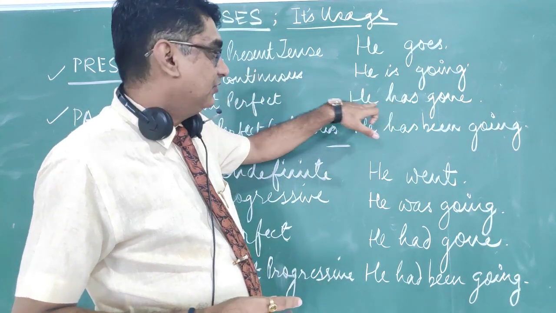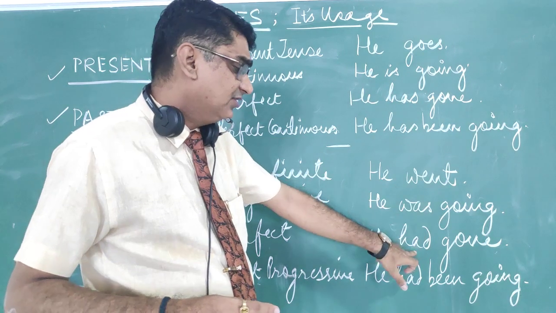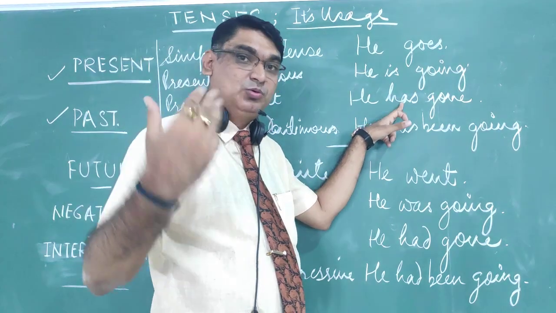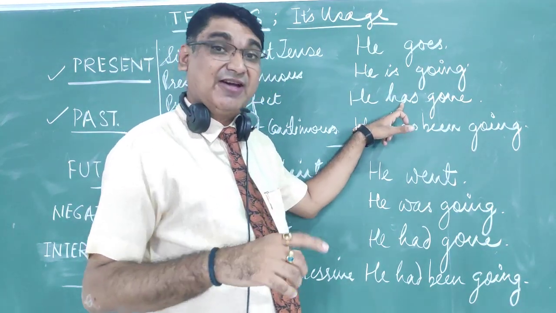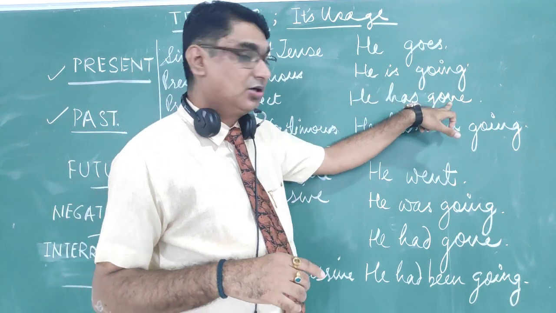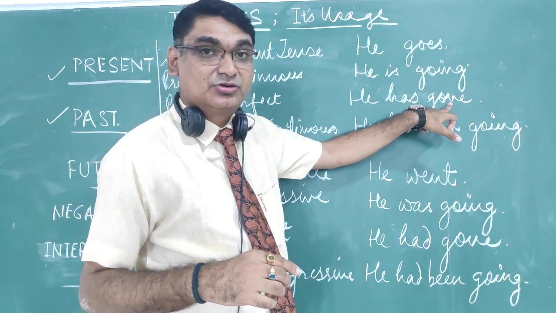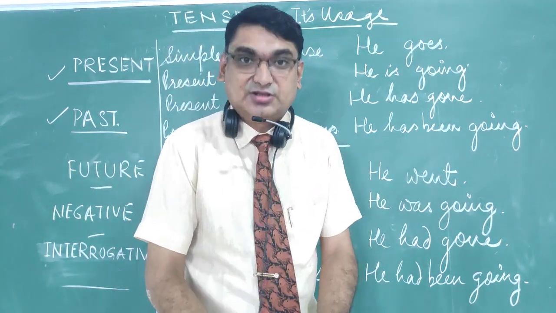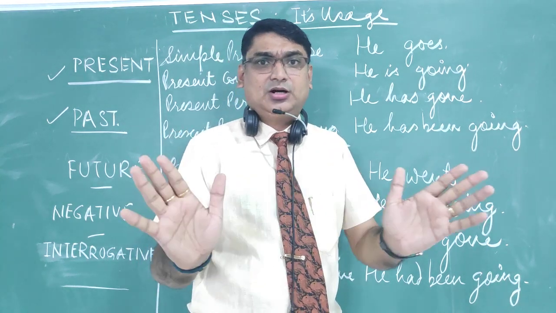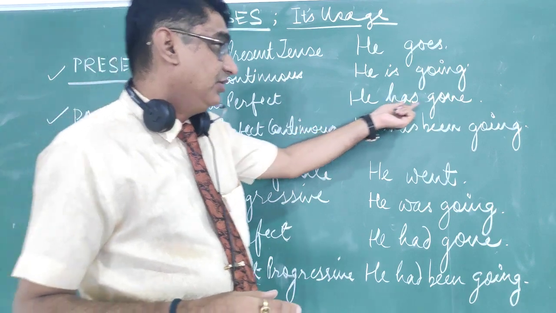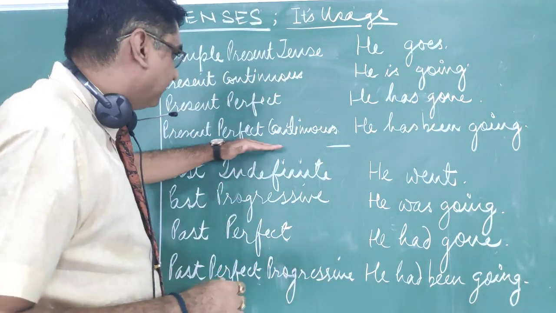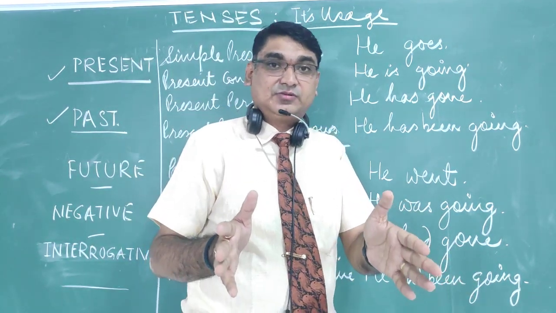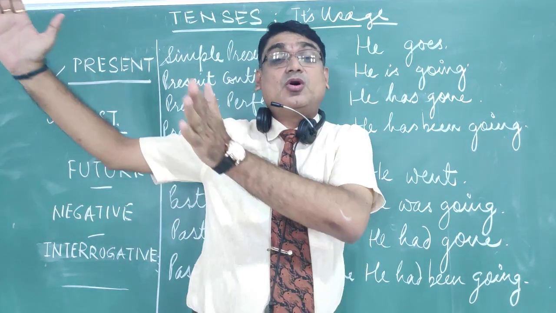Has is again a helping verb; with he, has or have is used, and in the past tense, had is used. So with he it is 'has', they 'have', plural 'have', and for I also it is 'have' only. So the helping verb 'has' and the third form of the verb, 'gone', will be used. That means he has already gone. The event has finished in the present tense. The event has ended perfectly. He has gone. Present perfect continuous. That means some event which has finished up now was going on in the past.